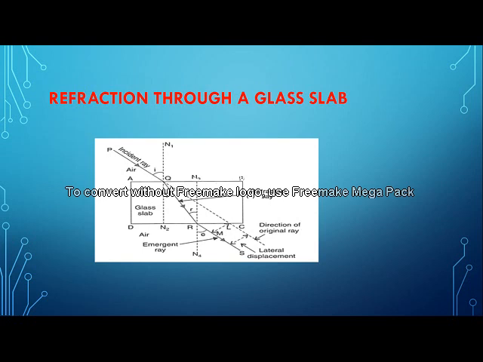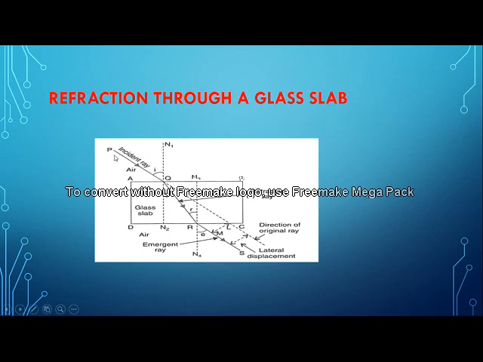Now let us consider, children, that an incident ray PQ enters at the point Q. At the point where it enters the glass slab, we will draw a normal, N1. You can see here in the picture, children. So here we get our angle of incidence. Understood?